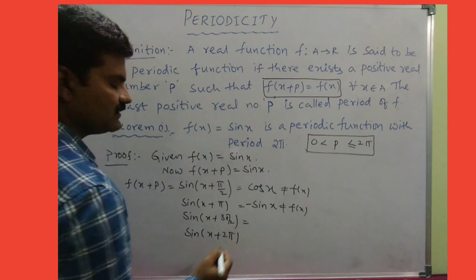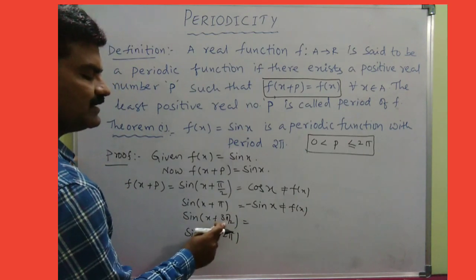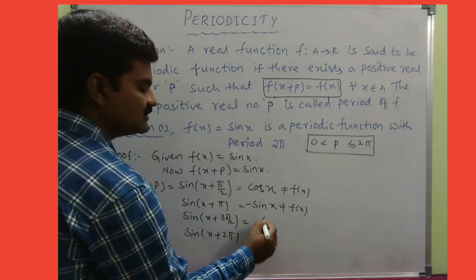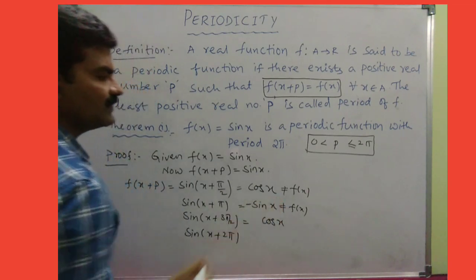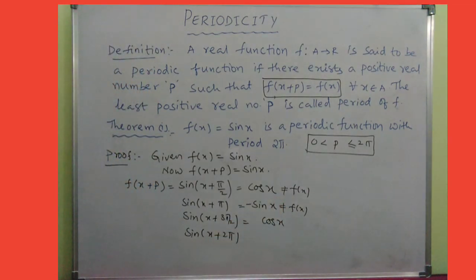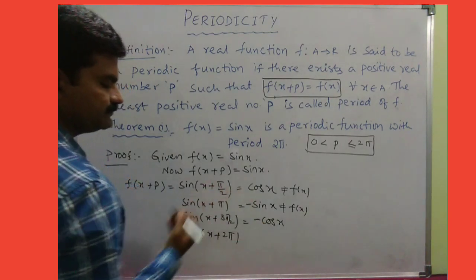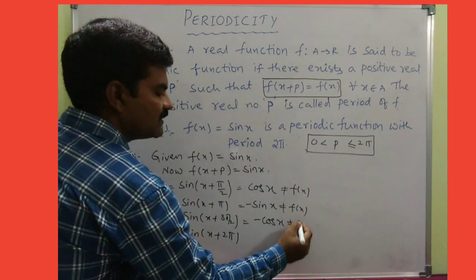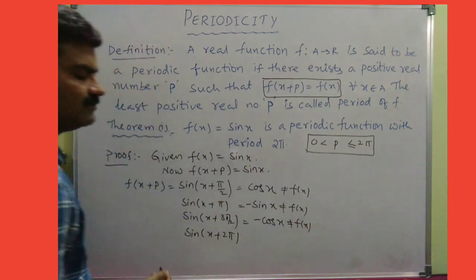Now coming to here, because of 3 pi by 2, 270, sine changes into cos x, and 270 plus theta is the fourth quadrant, so this is negative. I mean this is also not equal to f of x, right?